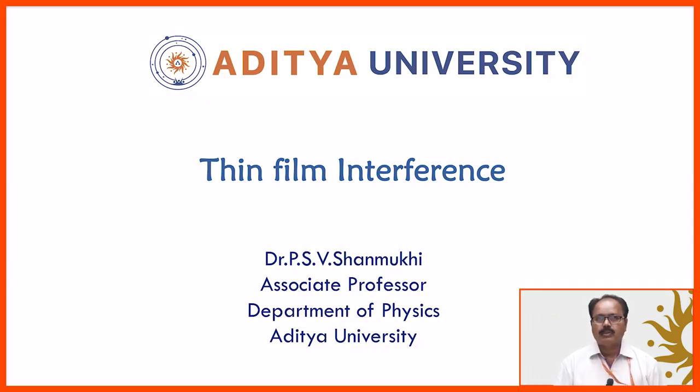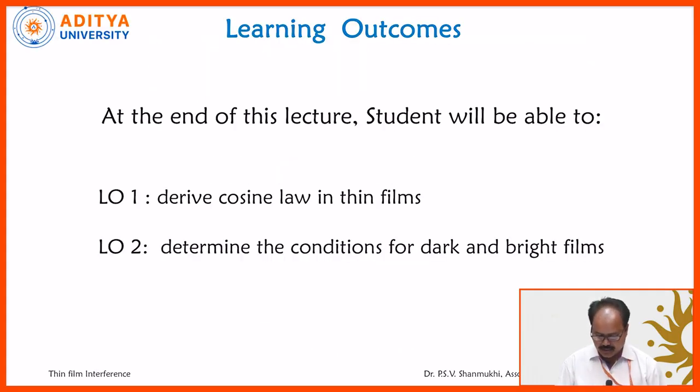Today I am going to discuss thin film interference. After the completion of the lecture, students will be able to derive the cosine law in thin films, which is the most important for understanding the remaining concepts of thin film interference. They can also understand the conditions for dark and bright films, that is, what is the condition for darkness, what is the condition for a bright film, and non-reflecting films.